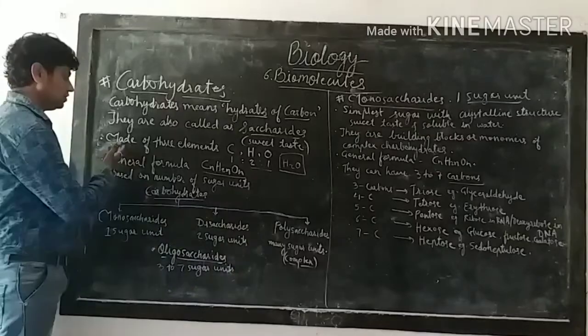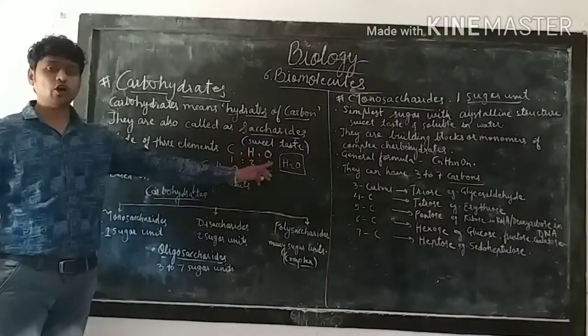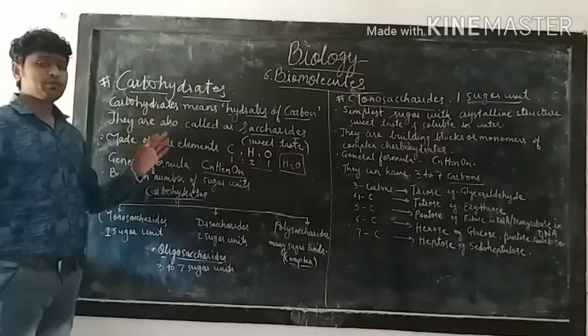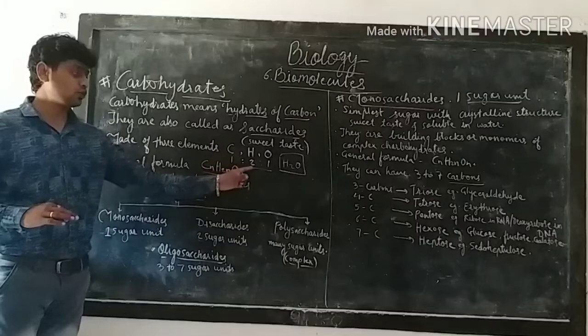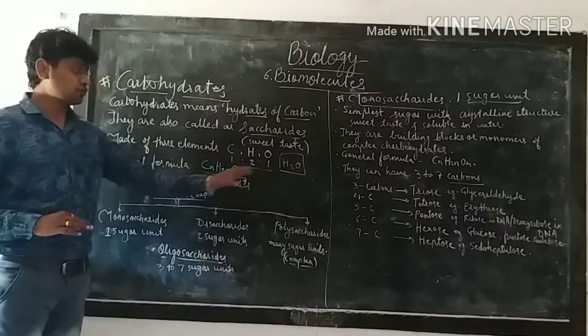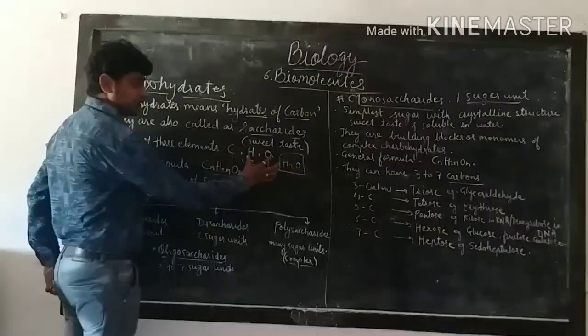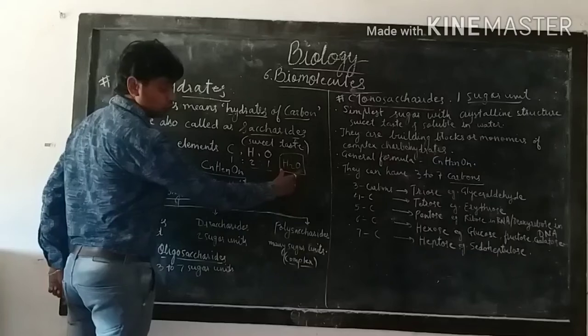Okay. Now if you see these carbohydrates, they are generally made up of three elements: carbon, hydrogen and oxygen, in the ratio of 1:2:1. Here, there is carbon, and the hydrogen and oxygen are in the ratio of 2:1.